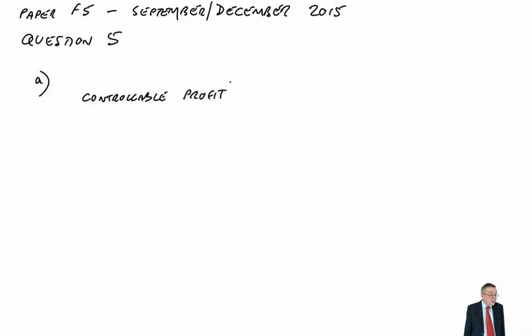How much of that profit for each of them is under the control of the relevant manager? Well, I think it's made pretty clear. For each of them, you're given the sales, and you're told the controllable profit. There's also an apportionment of head office costs, but head office costs aren't under the control of the relevant manager. So the controllable profit is 2645 for F and 1970 for N.